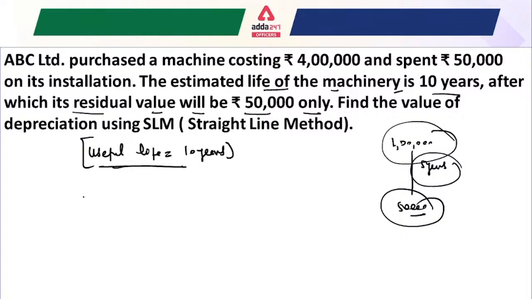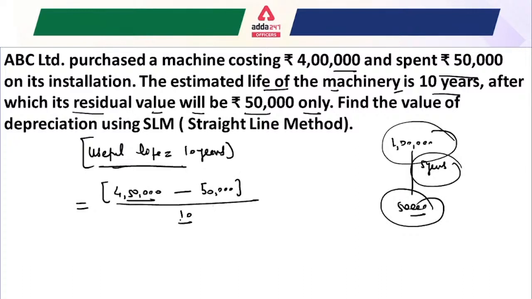So how are you guys solving this question? Sorry, I'm just going to solve the question by the example. Look, so how we can solve it: the total cost of the machine, that is 4 lakh, and spend 50,000 on its installation. That means total cost of the machine is 4 lakh 50,000 rupees, minus the residual value, or say salvage value, that is given 50,000. So just write here, and it is going to be divided by the 10 years, right?